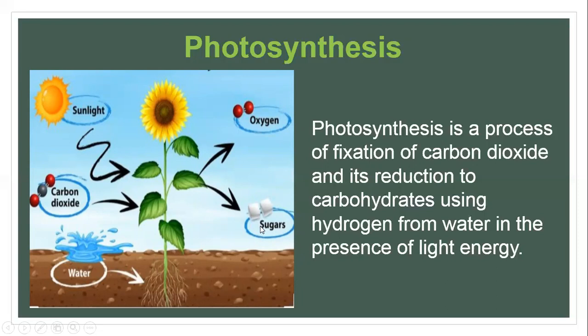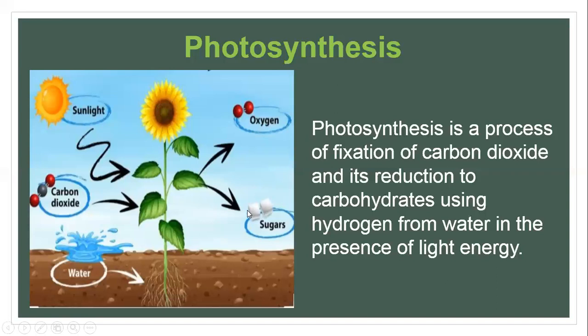So now what is photosynthesis? Basically, photosynthesis is a process in which fixation of carbon dioxide takes place. First, carbon dioxide is fixed, and then it is reduced to carbohydrates. And for its reduction, from where is hydrogen coming? Hydrogen is coming from water in the presence of light energy, okay? So the process of photosynthesis, firstly, takes place in the presence of light energy, right? Secondly, fixation of carbon dioxide takes place, and then its subsequent reduction to carbohydrates. And for the reduction of carbon dioxide, hydrogen is coming from the water, okay?